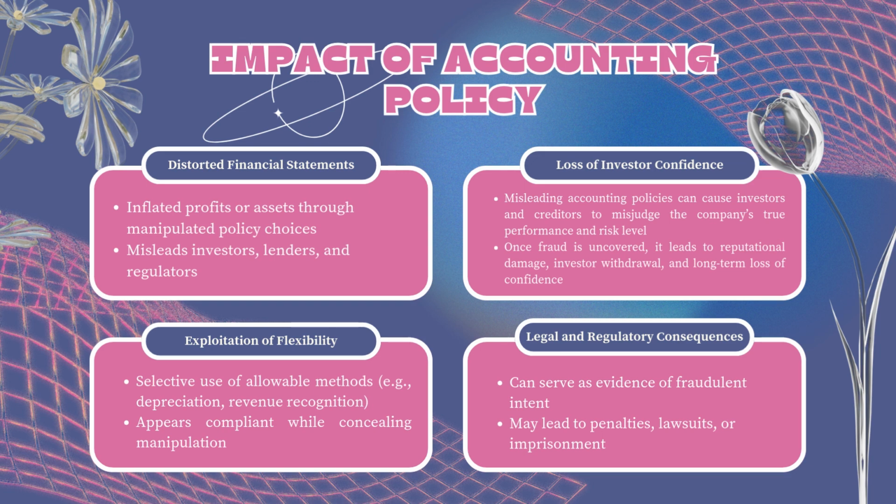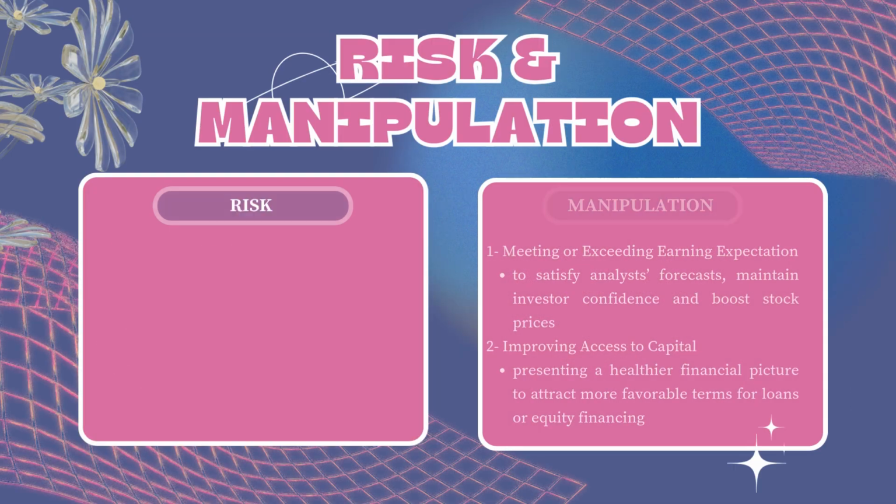3. Loss of investor confidence. False financial reports build false confidence. When fraud is exposed, trust breaks. Investors pull out, share prices fall, and the company's reputation takes a long-term hit. 4. Legal and regulatory consequences. Policy manipulation isn't just risky, it can be criminal. If it shows intent to deceive, it opens the door to penalties, lawsuits, and even jail time.